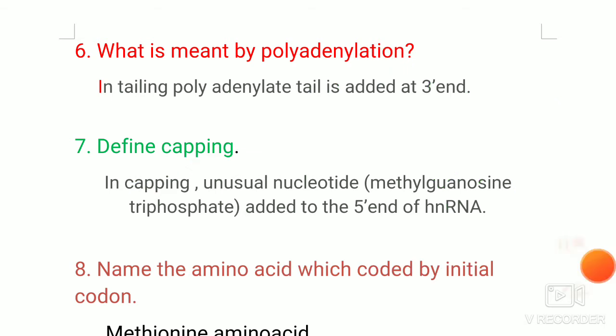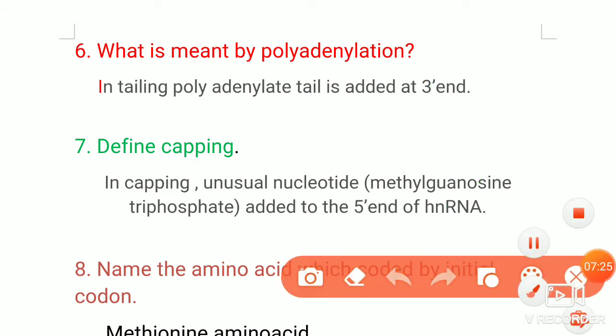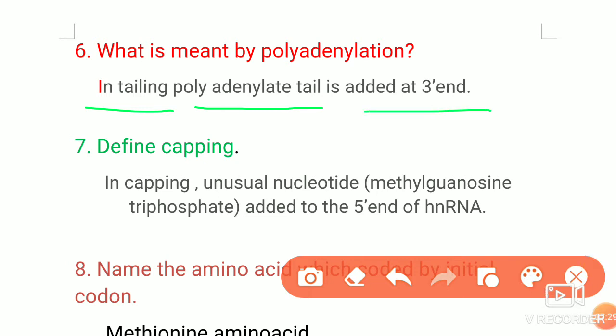So the addition of the polyadenylate tail at the 3' end is called polyadenylation. If it is easy in the notes itself, that answer also can be written.